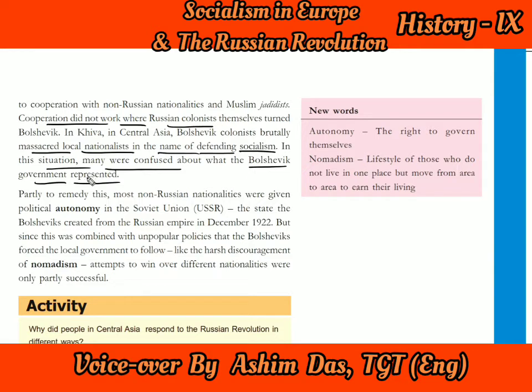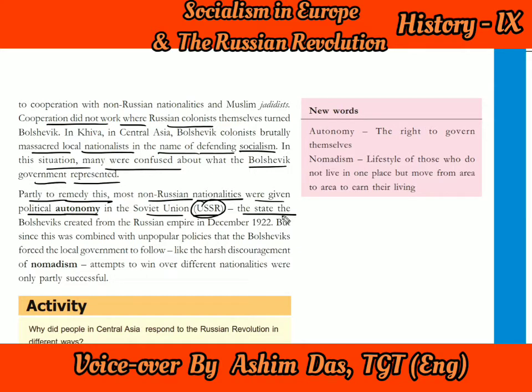So in this situation, many were confused about what the Bolshevik government represented. On one hand, they were saying that we want to give land to the people and all these things. On the other hand, some Russian colonists took advantage, and they tried to murder and massacre the people. Partly to remedy this, most non-Russian nationalities were given political autonomy.